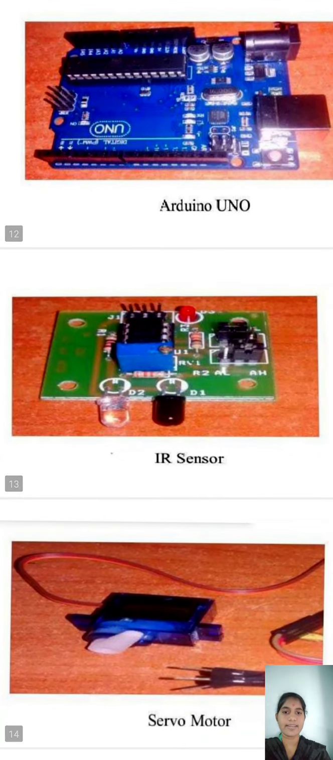Here, IR sensor. In this project we use 4 IR sensors. For arrival of the train we use two sensors. For departure of the train we use 2 sensors. Here D1 and D2 are connected to the servo motors.